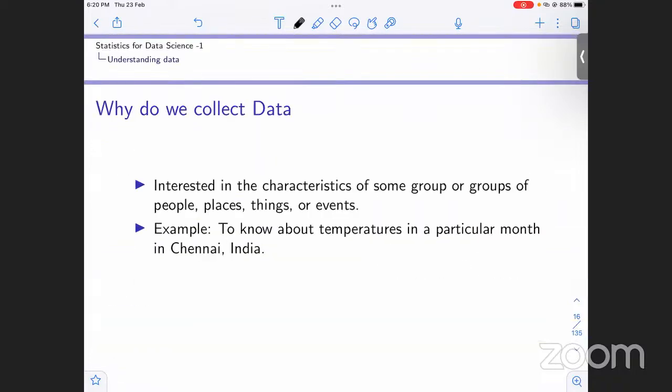For example, if we want to know the temperatures of a particular month in, let's say, Chennai, we need to collect those facts and figures. So for that, we collect data. Those facts and figures are nothing but data.